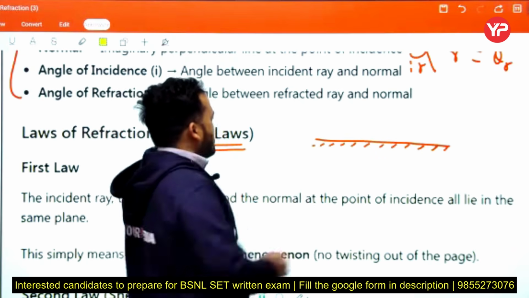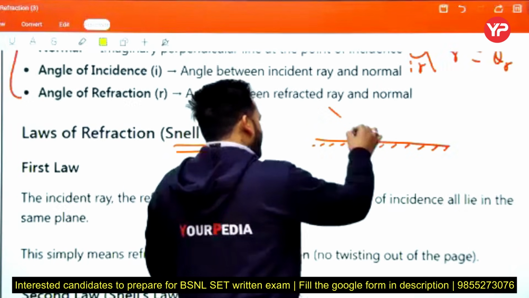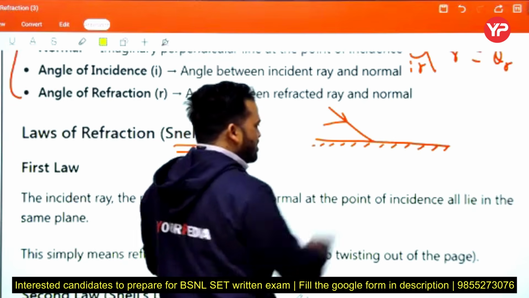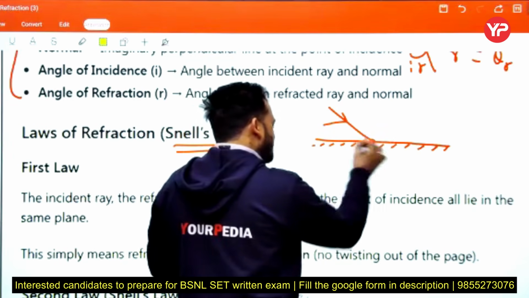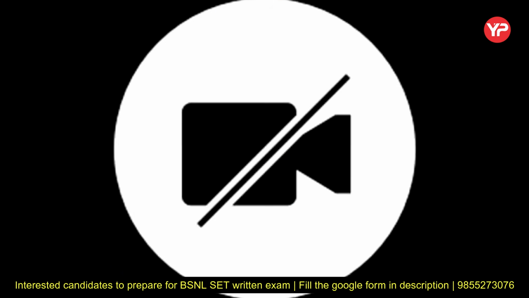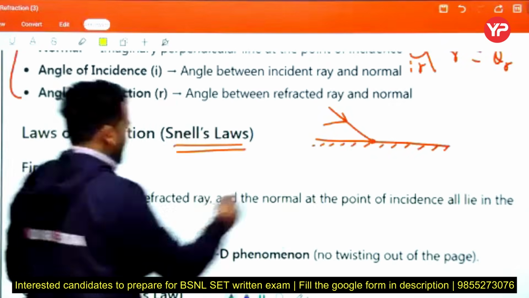This is the incident ray. Okay, incident ray. This is the point of incidence. Okay, and this is the normal.